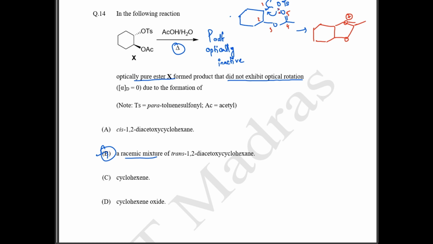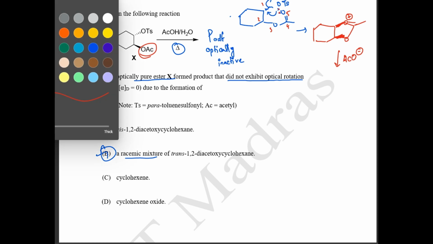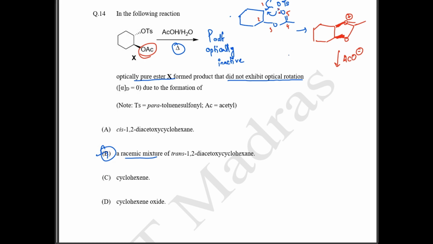If you see, your OAc acetate group is above the plane. So this will be attacked above the plane, and this is also attacked above the plane. Okay, so now we are going to treat it with 1 more mole of acetate. In the 1 more mole of acetate, this OAc minus can attack in two places. Either it can attack at this bottom position, or it can attack at the top position.